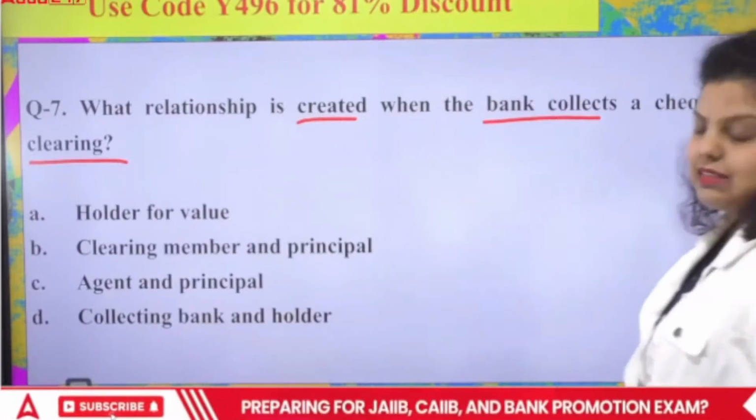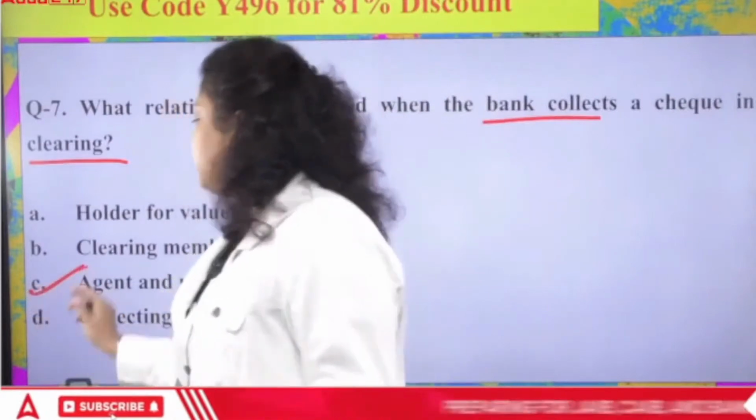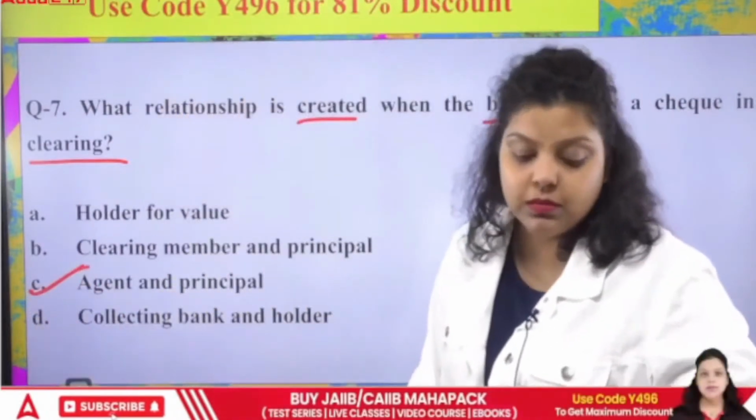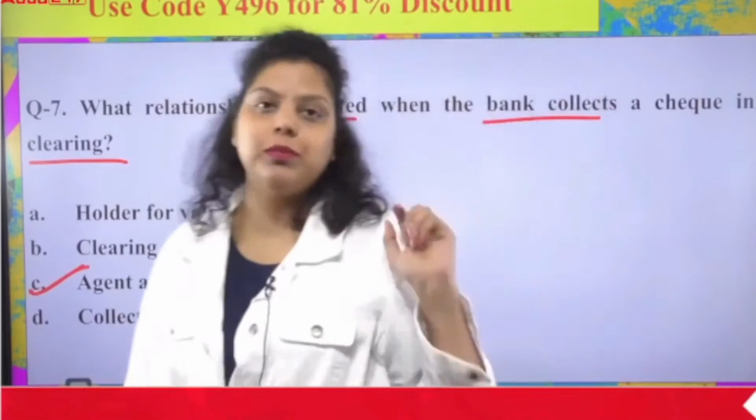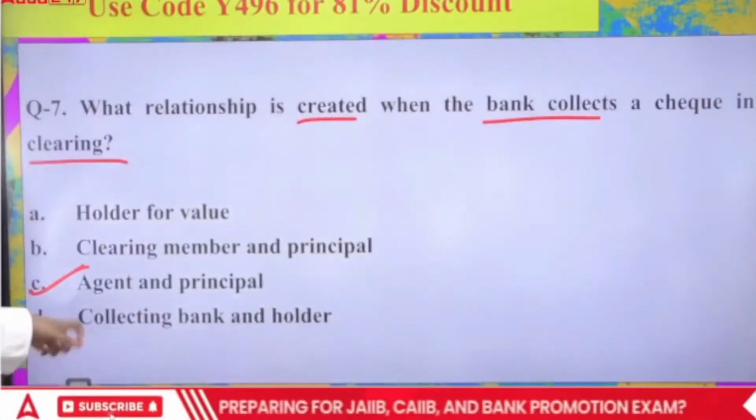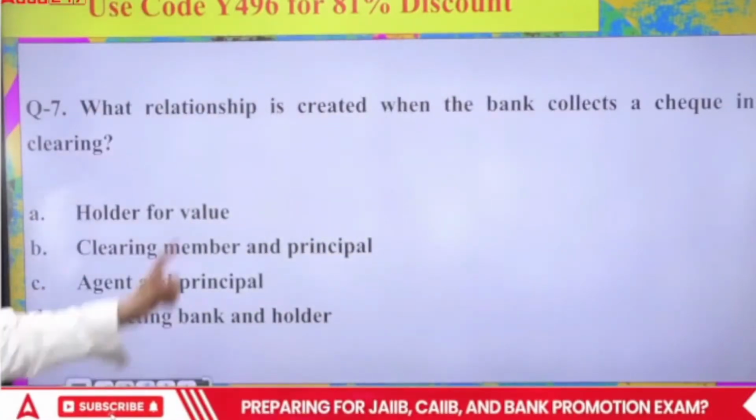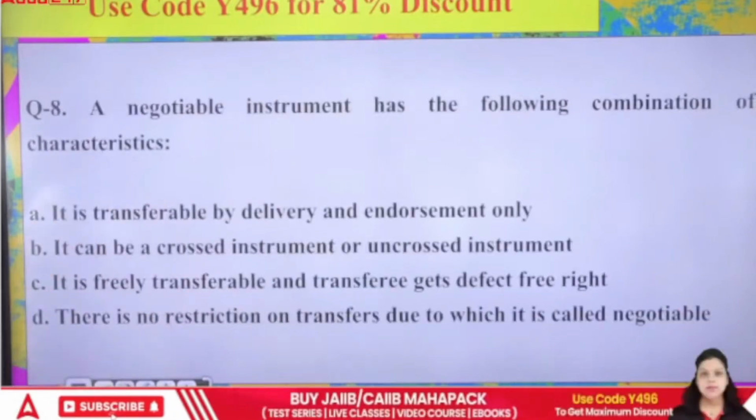Okay, so the right answer will be agent and principal. The bank will be the agent, but the customer will be the principal, because on behalf of the customer, the bank is performing this activity. So the right answer is agent and principal relationship between the bank and the customer. Now, next question.